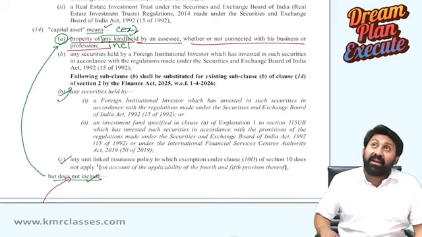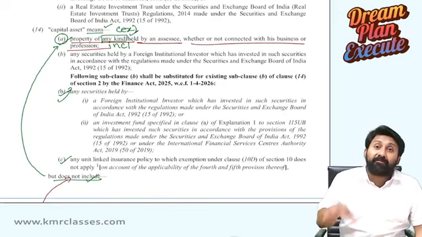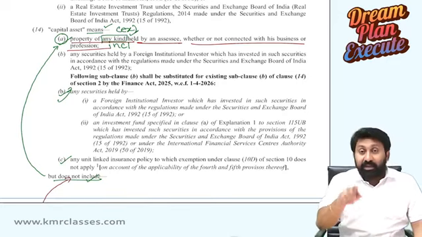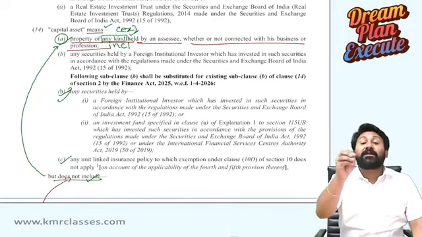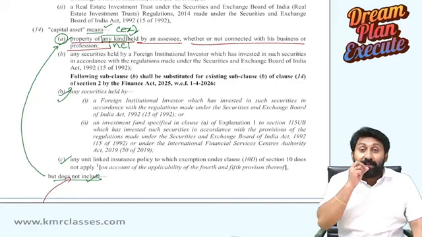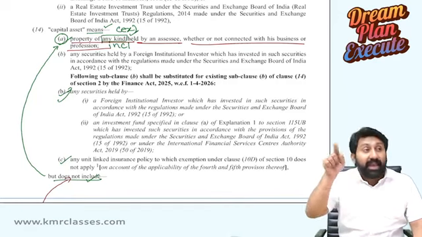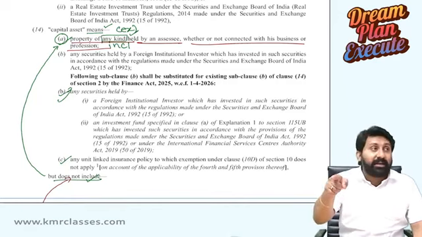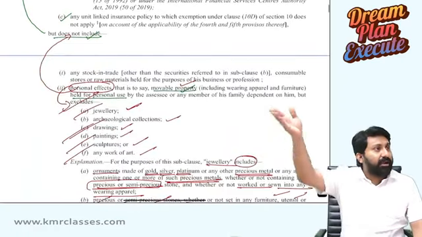So, sir, when will land and building not attract capital gain for me? If you are a real estate person, your work is buying and selling land. At that time, land and building will not become a capital asset. It becomes stock in trade. Stock in trade is anyway excluded.